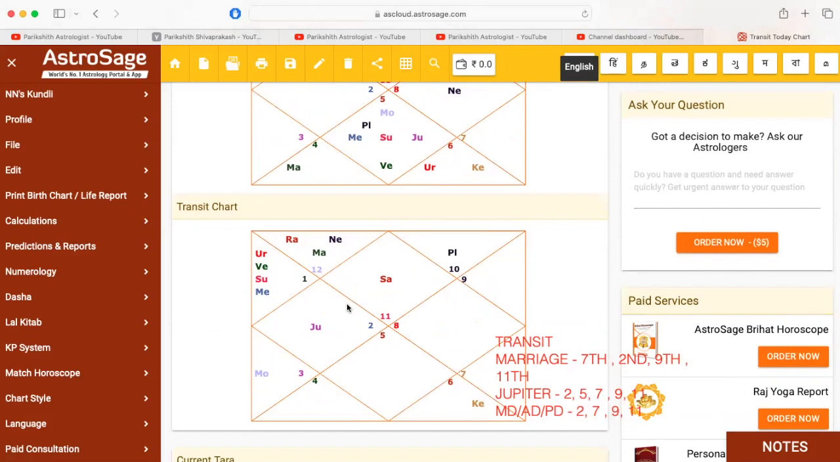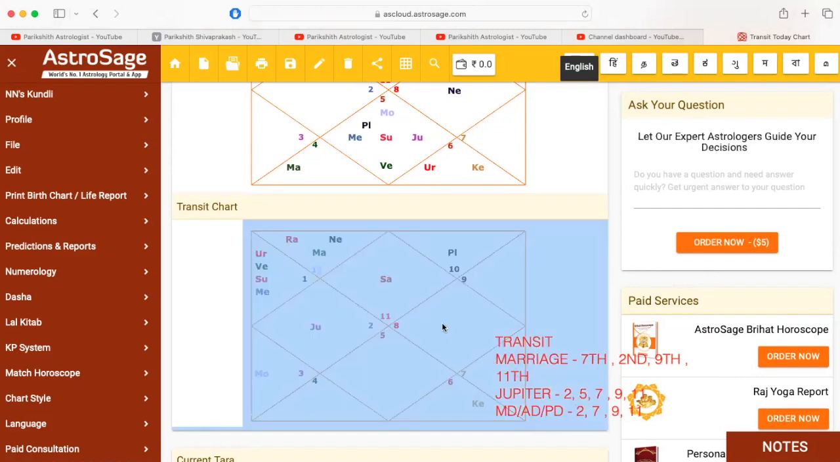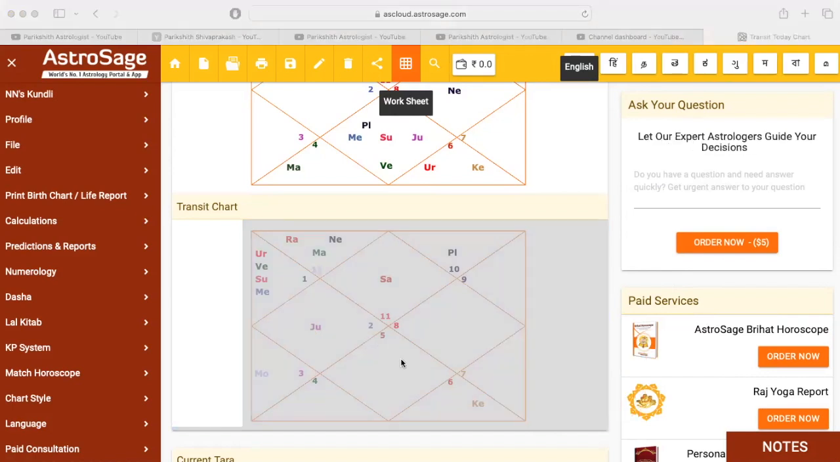Then Jupiter: if Jupiter is sitting in the second house, 5th house, 7th house, 9th house, or 11th house, that is another thing, the second point. Then Mahadasha, Antardasha. This person is running under Rahu Mahadasha, Antardasha Sun, and Pratyantardasha of Mercury. So if Rahu, Sun, and Mercury are sitting in the second, 5th, 7th, 9th, or 11th house, that promotes you for the marriage. These are the things you need to check to give a prediction, by checking the houses. So this was all about marriage.